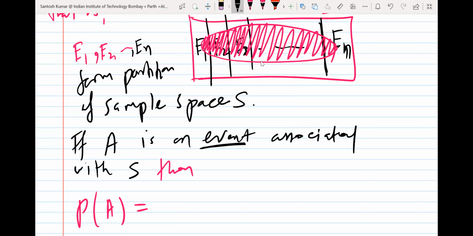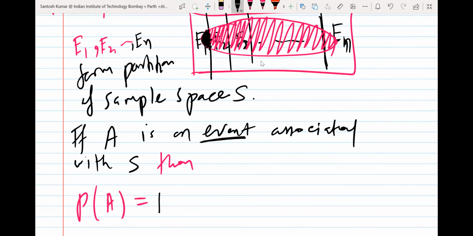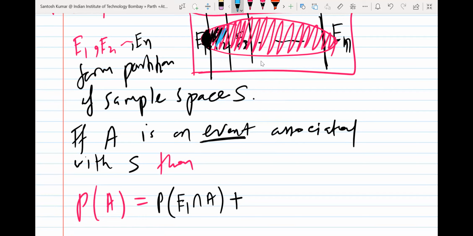Actually, what is this portion? इस portion का नाम क्या है? इसको अगर मैं लिखना चाहूँ तो मैं क्या लिख सकता हूँ? एक्चुअली ये पार्टीशन है, तो मैं पार्टीशन करता हूँ अगर इसको लिखना चाहूँ तो. So you can write probability of this. इस पोर्शन का नाम क्या होगा? This is, you can say, E1 intersection A, correct? Plus, and what is this portion? Second portion. I'm talking about this portion. So what is the name of this portion?